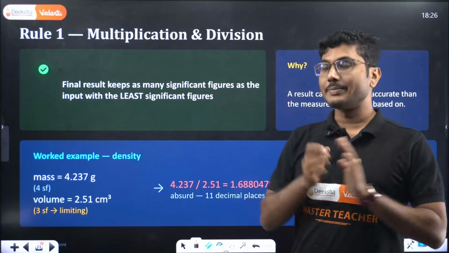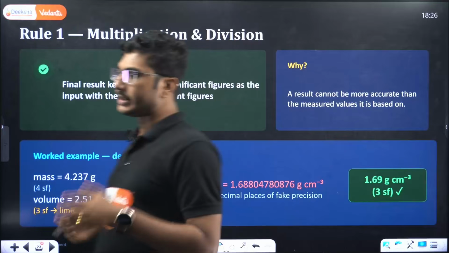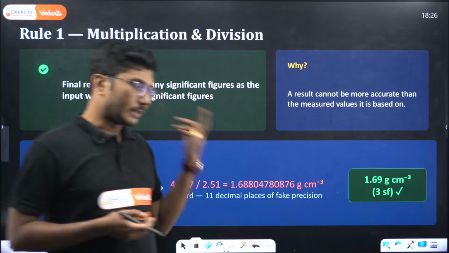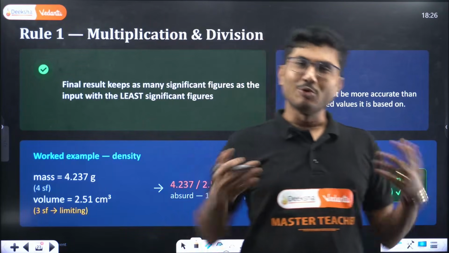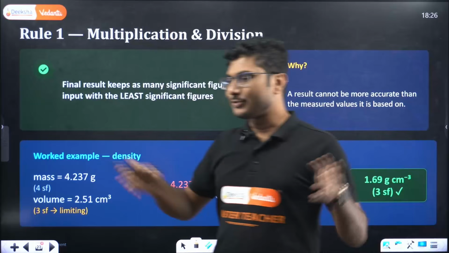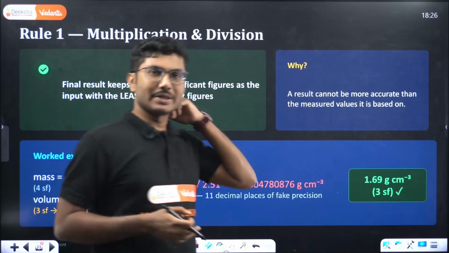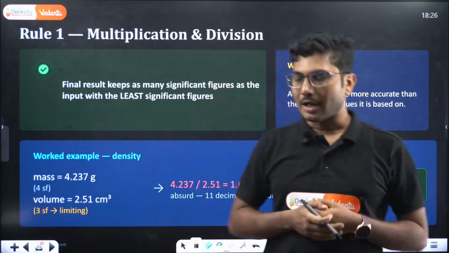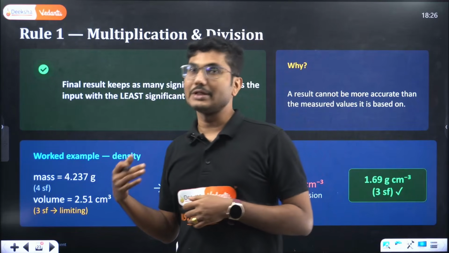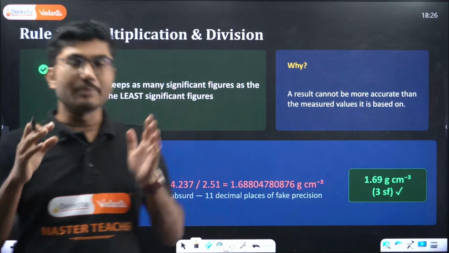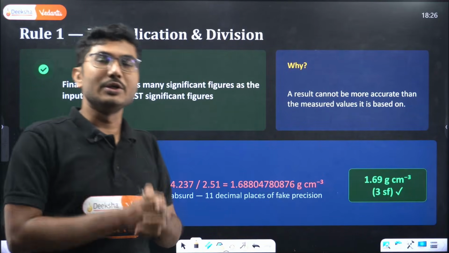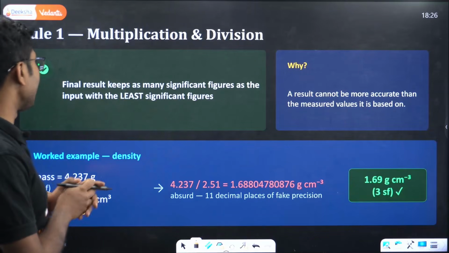Most of the time a calculator gives you a wrong value without taking care of significant figures. So when you are doing calculations based on significant figures, you need to be very precise about what your result should be.